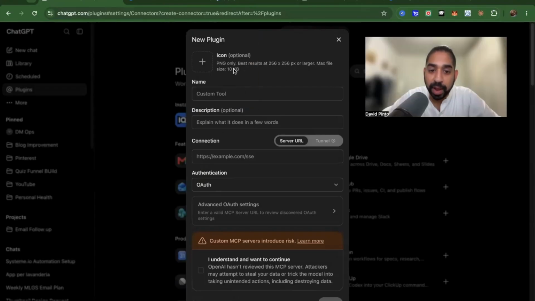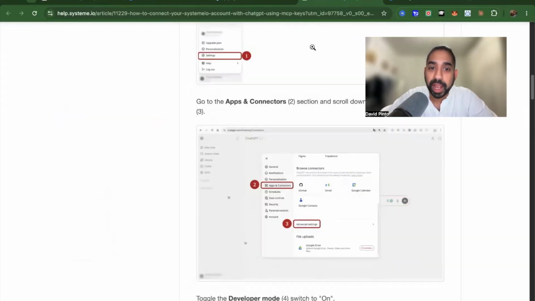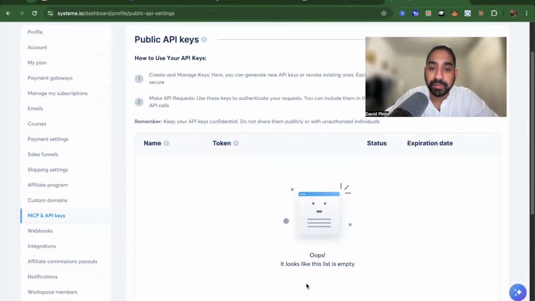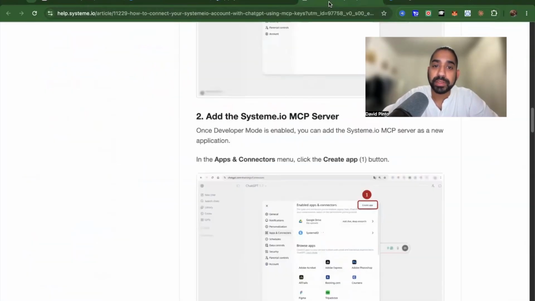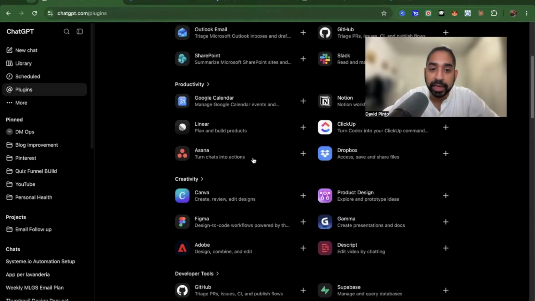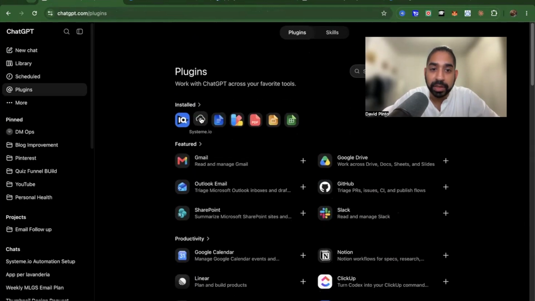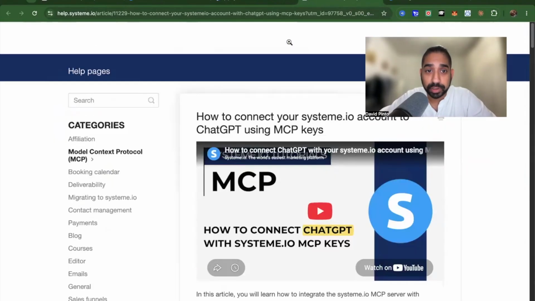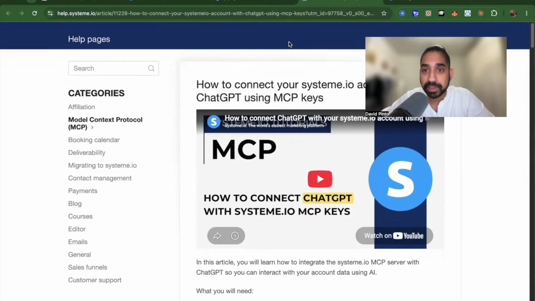So this is where we added. This is basically a custom MCP server. Just follow the guide here, but once we create within Systeme.io, we need to create first a specific token, and then we take that token and we need to basically add it to the MCP server within ChatGPT itself. I've already done it, so you'll see right here in my settings that Systeme.io is there. Okay, this is how it's connected, and that's how you actually do it. I simply follow this help instruction, guys. That's all. Okay, step by step, it's done really well.